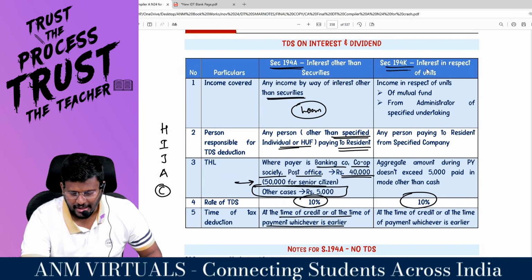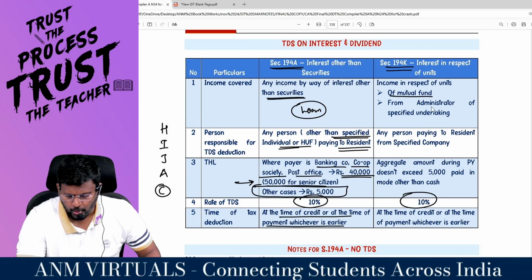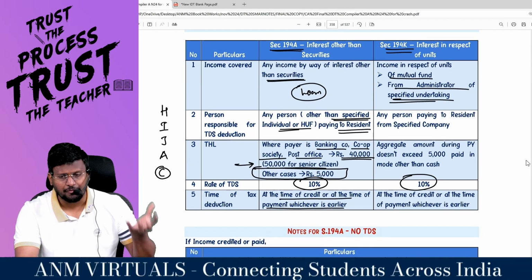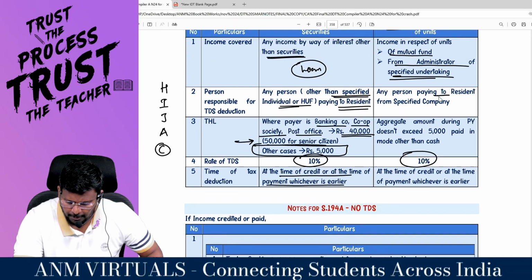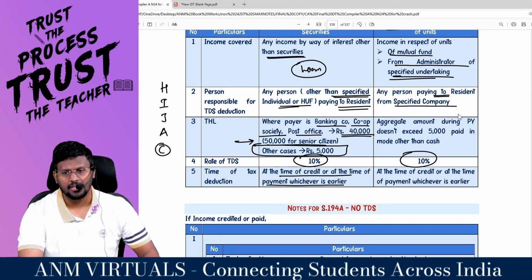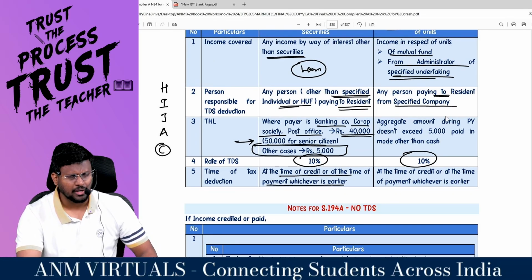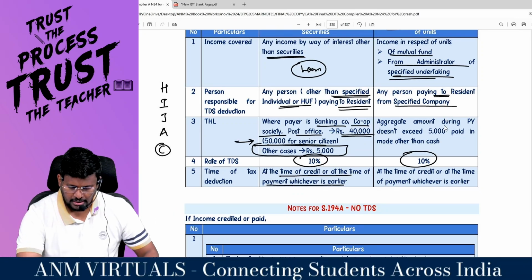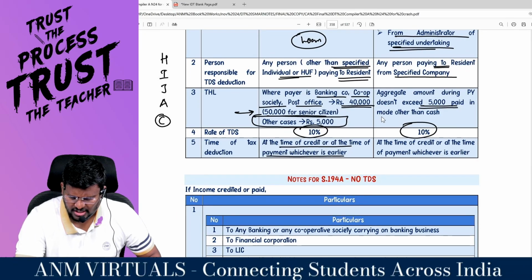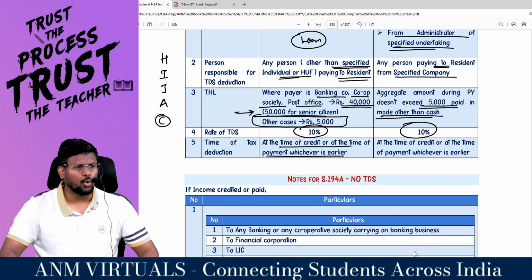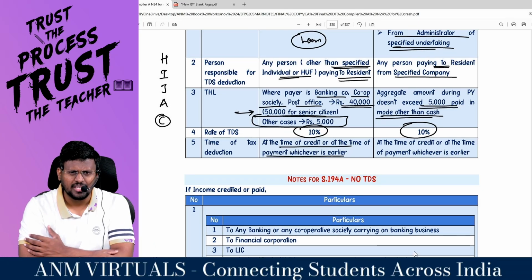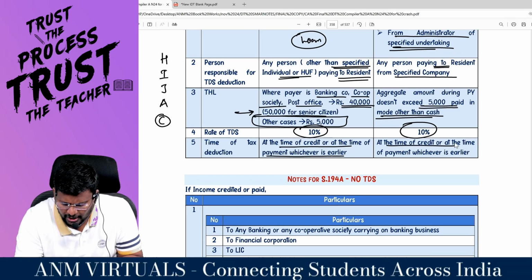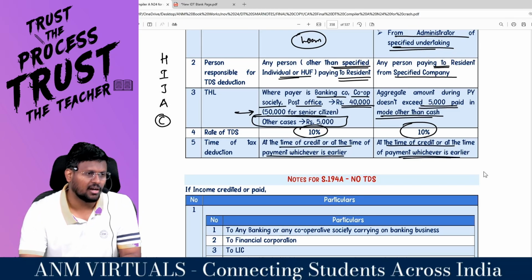Okay, fine. 194K. Income in respect of units of mutual fund from administrator or specified undertaking. So you have invested in the what fund? Mutual fund. Any person paying to resident from what company? Specified company. That means from the mutual fund, the resident is getting dividend. Sir, aggregate amount during the previous year does not exceed 5,000, payment paid in any mode other than what? Cash. If the payment does not exceed how much? 5,000. No need to deduct TDS. What is the rate man? 10%. At the time of credit or at the time of payment, whichever is earlier.